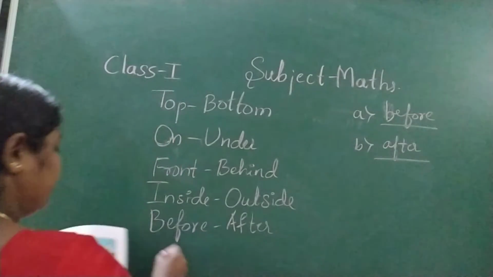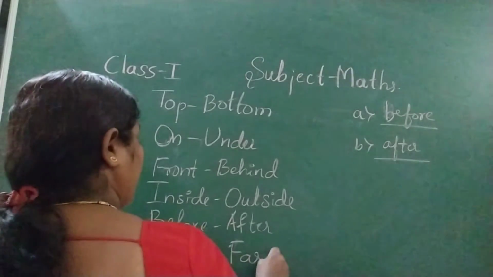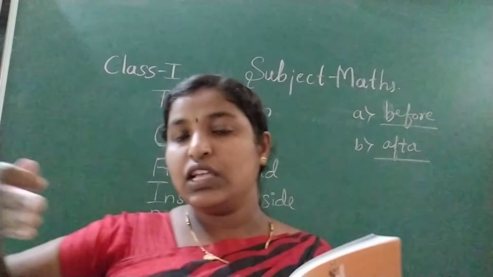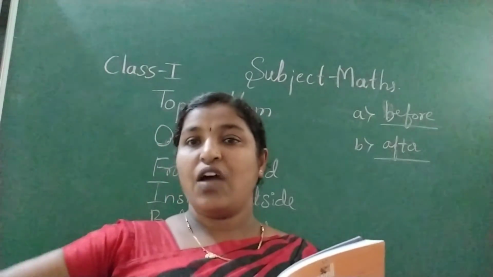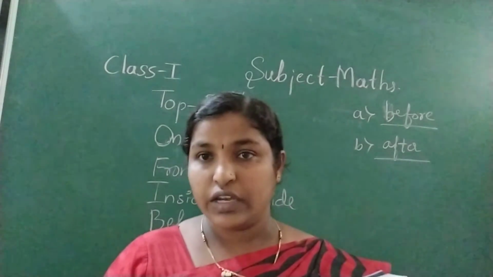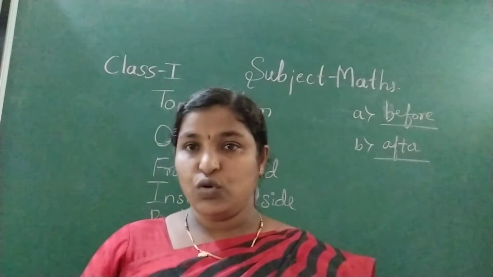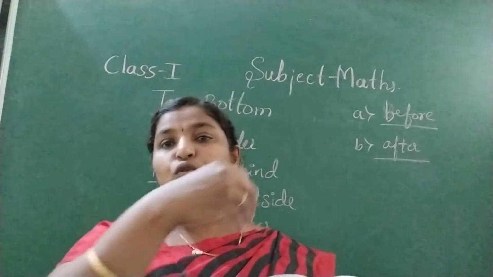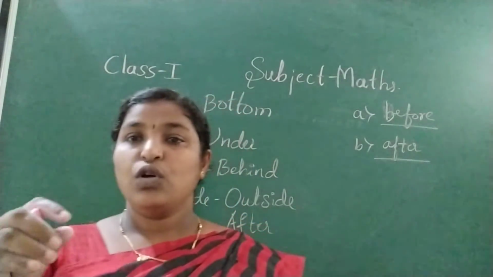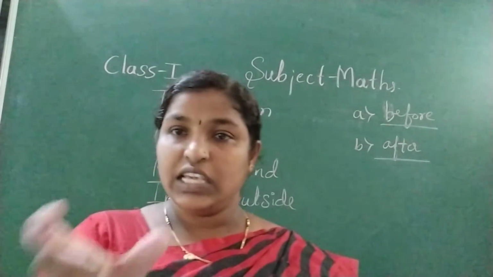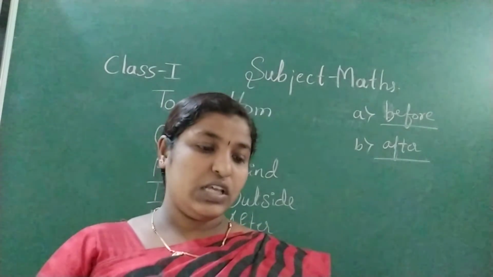Near, far. What is near, what is far? Something that is very close to us is near. Something that is very far from us, or not close to us, is far. Now our school is a little near to the playground, but the bus stand is far from our school. So closer places we call near, and places that are not close we call far. Okay, now see near, far.